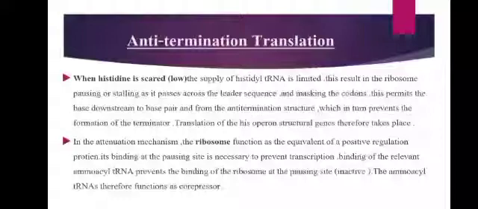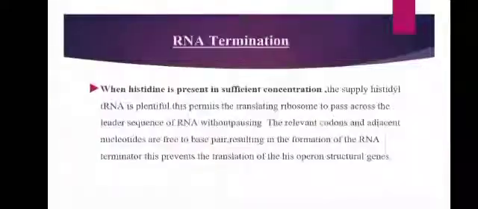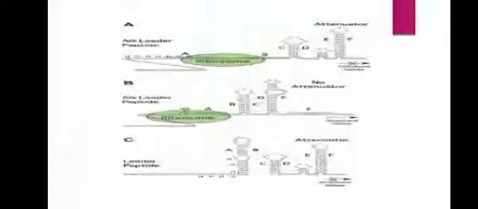So when the ribosome pauses, it masks the codons, which ultimately allows the base downstream, as I mentioned before, to form the hairpin structure that prevents the termination, and the translation of the genes happens. In the second picture, the histidine is very low in the medium, hence the histidyl tRNA is also limited, hence the ribosome is not able to move smoothly, so it pauses, gets stuck and masks the codon.